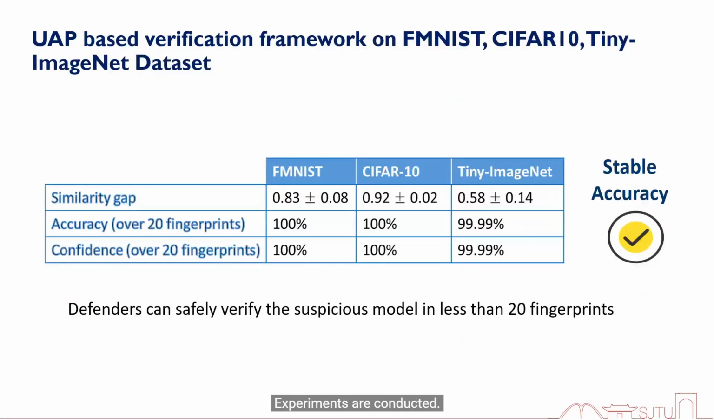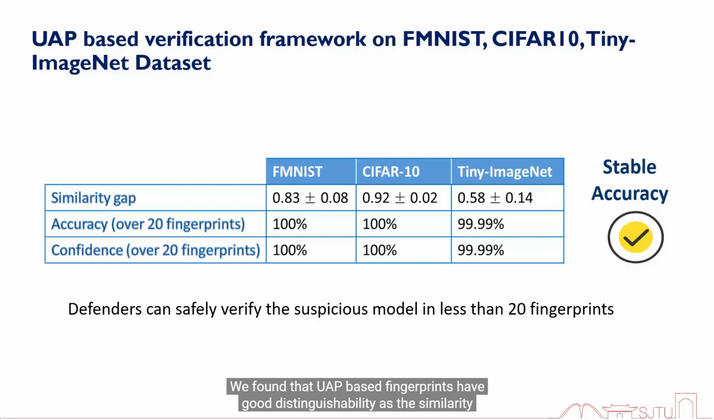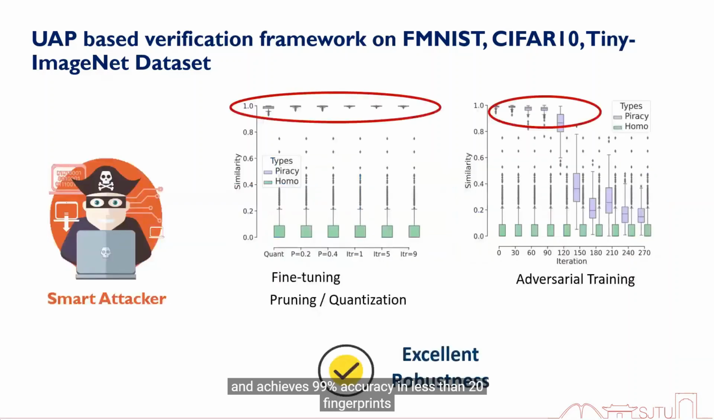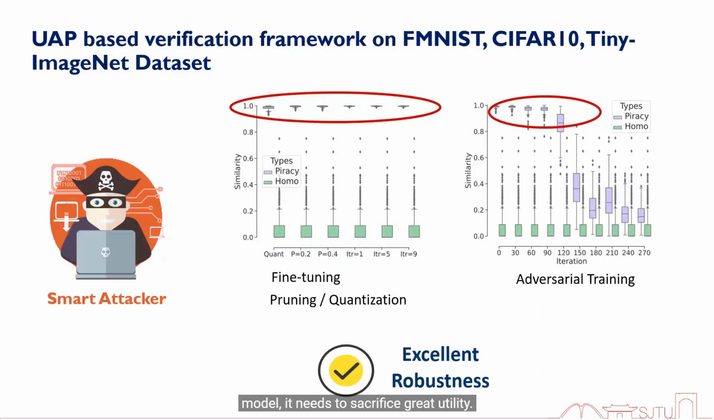Experiments are conducted, and we found that UAP-based fingerprints have good distinguishability, as the similarity gap between piracy models and homologous models is greater than 0.5. Using Gaussian thresholding, the defender can safely detect a piracy model with 99% confidence and achieves 99% accuracy in less than 20 fingerprints. We further test that if a smart attacker wants to avoid detection through modifying the piracy model, it needs to